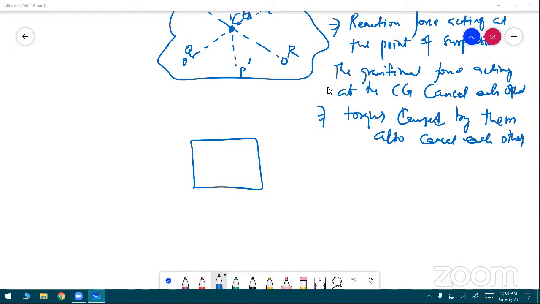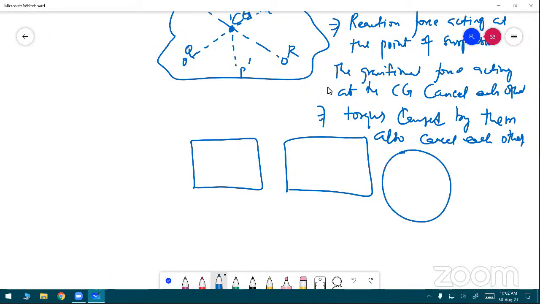I will explain this. The center of mass of a uniform rectangle, a uniform square, and a circular plate lies at the center. Take the intersection of the diagonals. This point is the center of mass. If the field is the same, this point is also equal to the center of gravity.